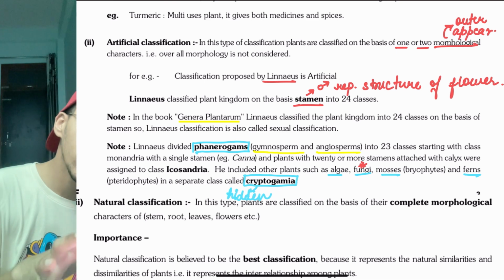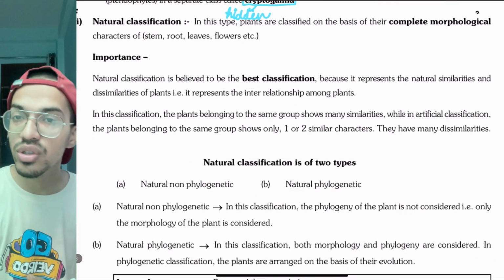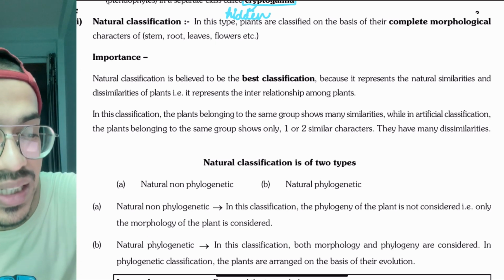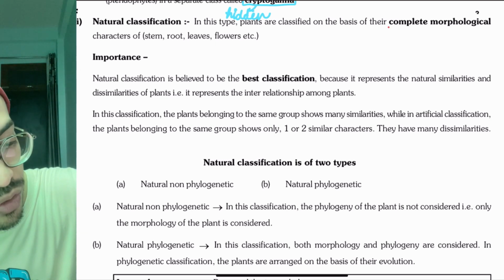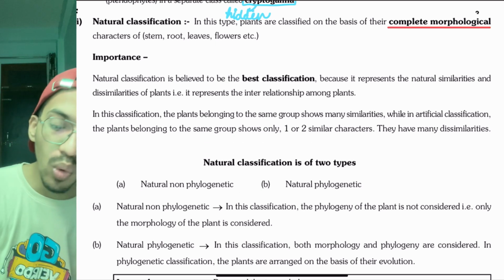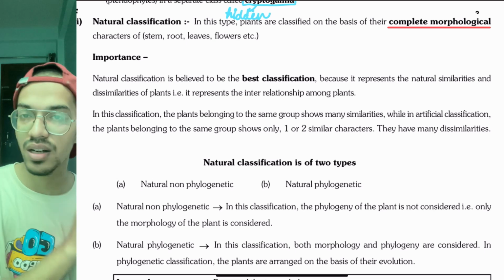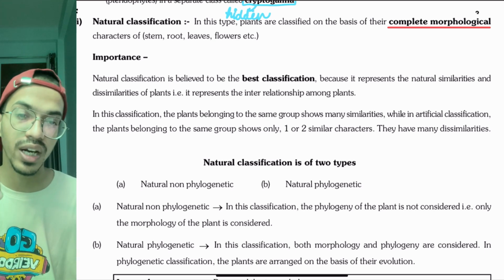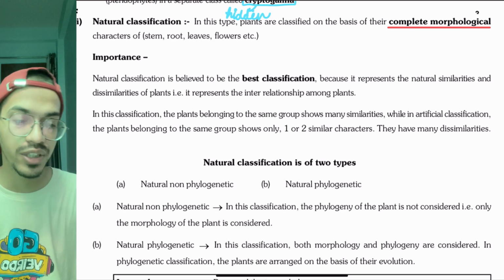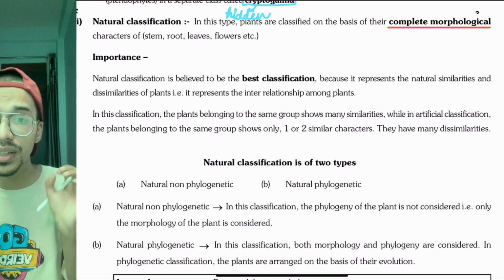Moving on to the third one, that is natural classification. The natural classification was based on all the morphological characters taken into account, and this is said to be the best classification, because we are not talking about one or two features, we are taking multiple features and identifying the organisms: okay, it matches with this, it matches with that.